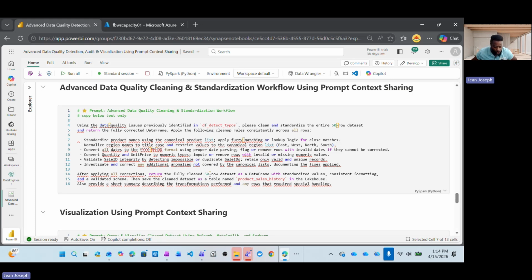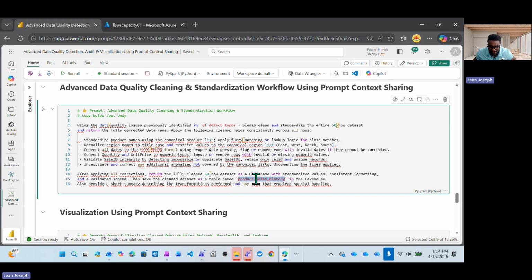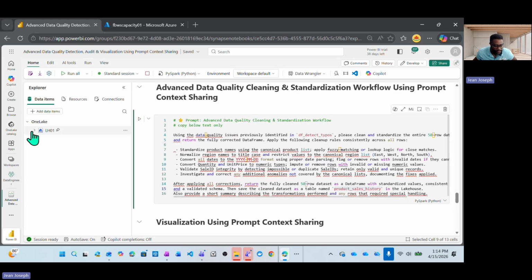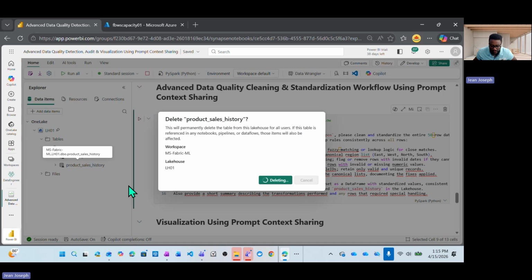Then it will also save that into what we call a table, because we asked to save it inside of a table. And if we go back here, let me put my glasses on. Okay, I do not want to increase the zoom. We asked to save it into this table. I have tried this, so what I'm going to do is delete this table. Let's delete it. Okay, remember this is deleted.